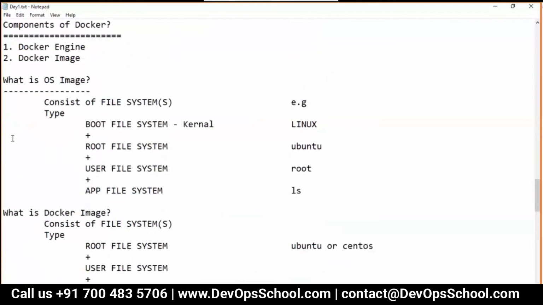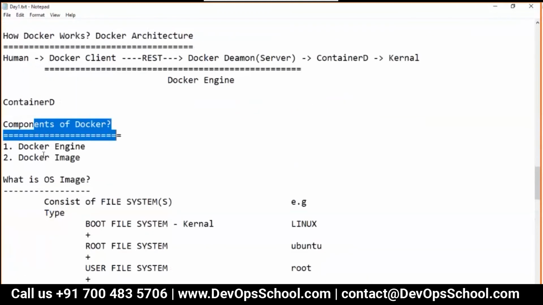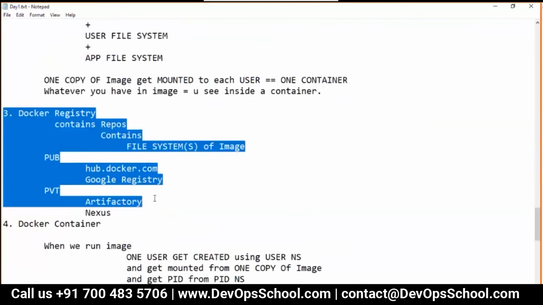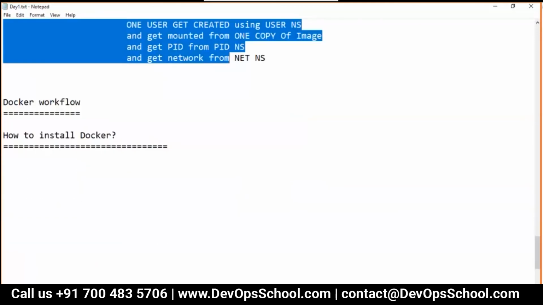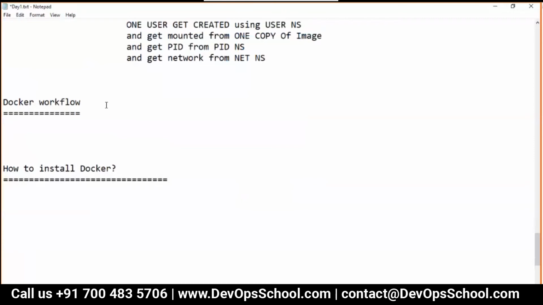So guys, did you understand this? Components of Docker: Docker engine, Docker image, Docker registry, Docker container. Is that clear for everyone? Yes. So now guys, the question is, what is a Docker workflow? Workflow is very simple also. Let's discuss this, and after that, I will install Docker.